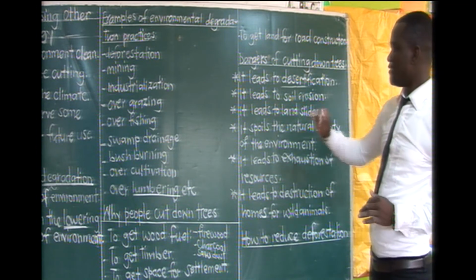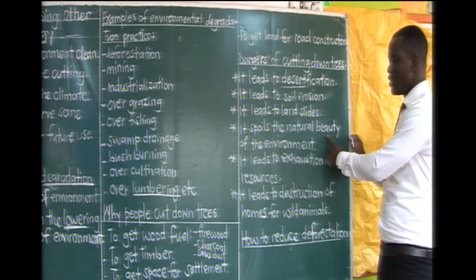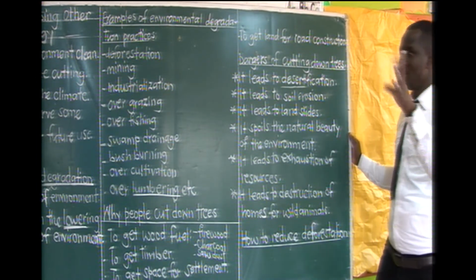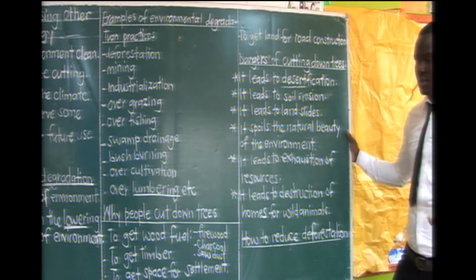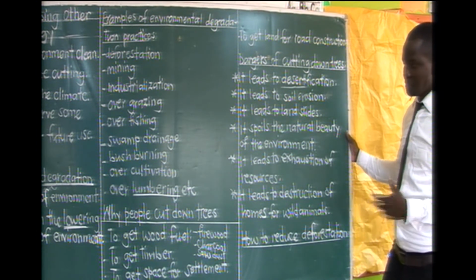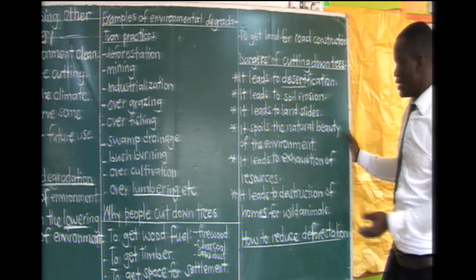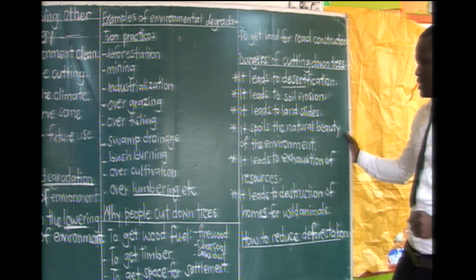Then we have cutting down trees spoiling the natural beauty of the environment, because this vegetation always makes a place beautiful, nice looking, natural beauty. So when it's destroyed, the area looks in a funny way. That's what we call, it spoils the natural beauty of the environment.